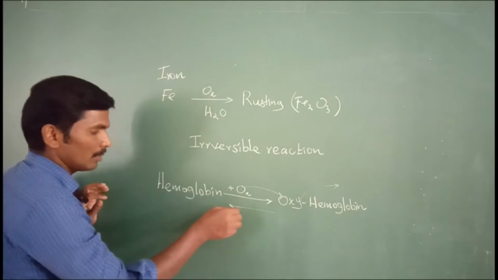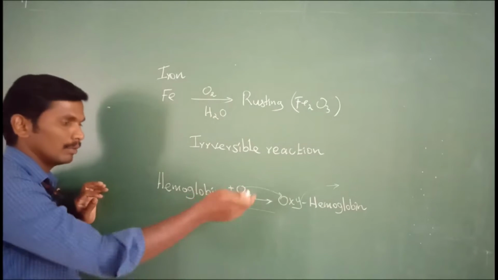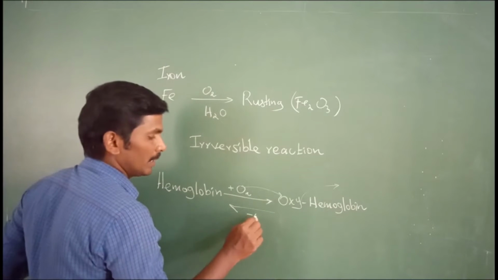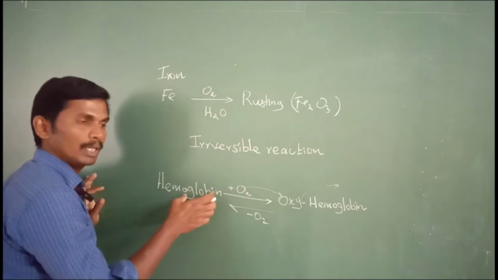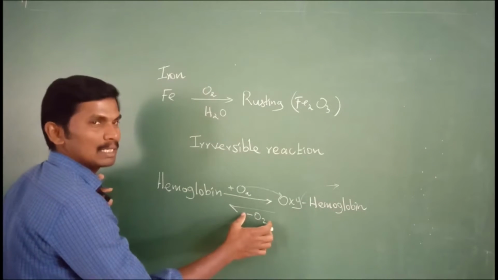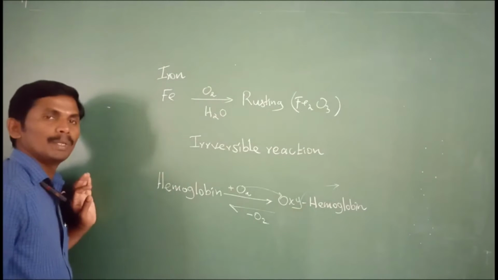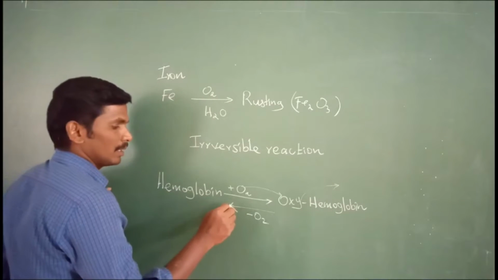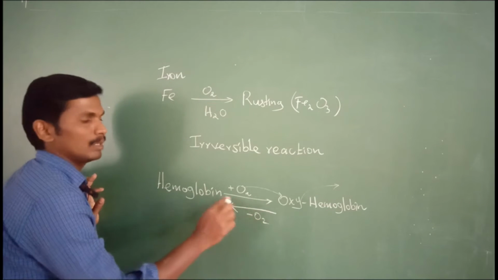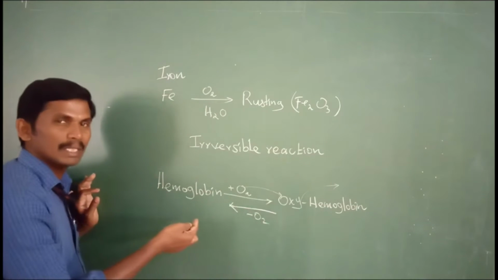Addition of O2 gives oxyhemoglobin. After the removal of oxygen, that is minus O2, it becomes hemoglobin. These kinds of reactions are called reversible reactions, which take place in both forward and reverse directions.